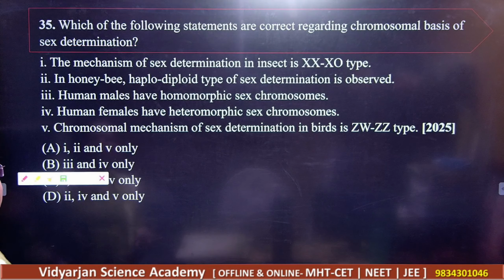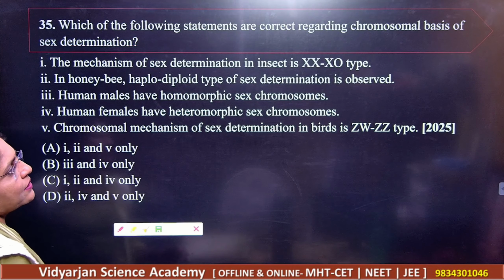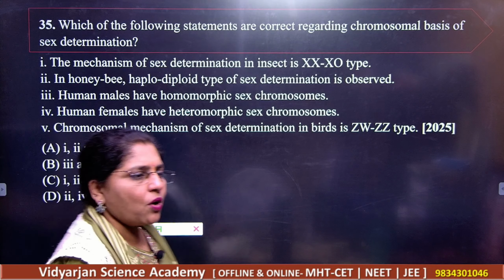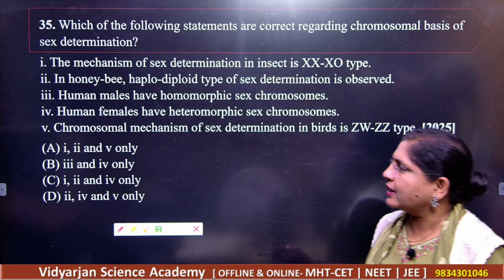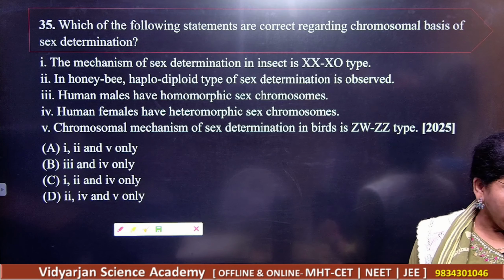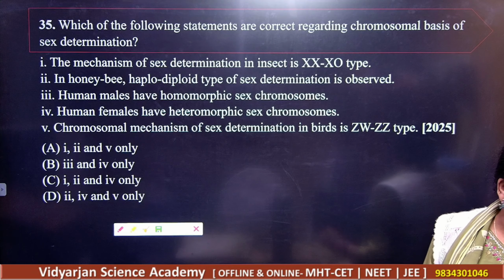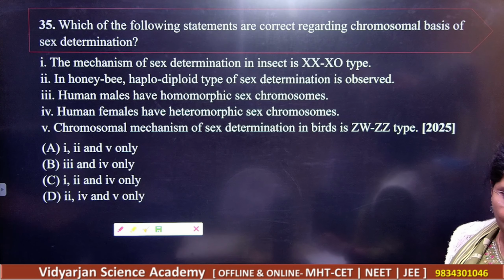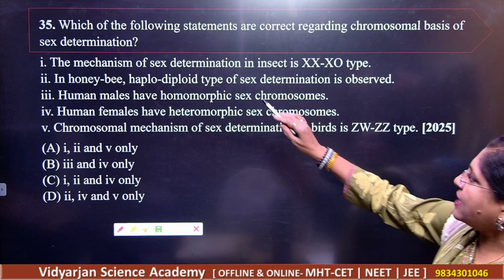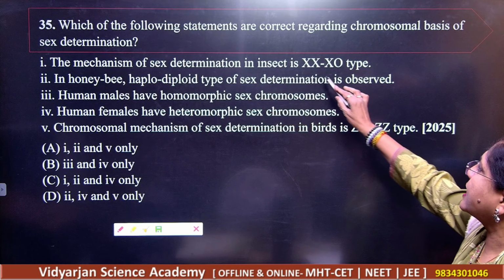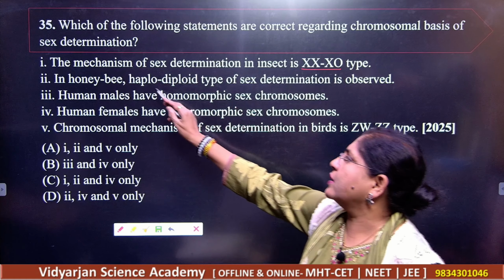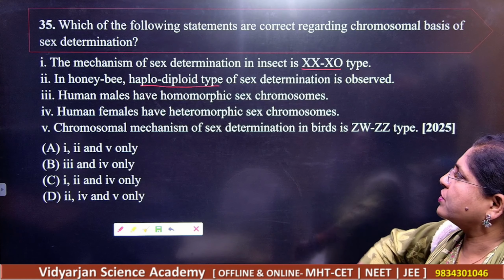Which of the following statements are correct regarding the chromosomal basis of sex determination? See all the mechanisms perfectly here. The mechanism of sex determination in insects is XO type. Honeybee shows the haplodiploid method of sex determination.